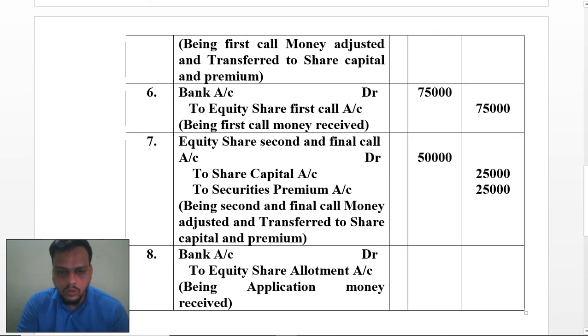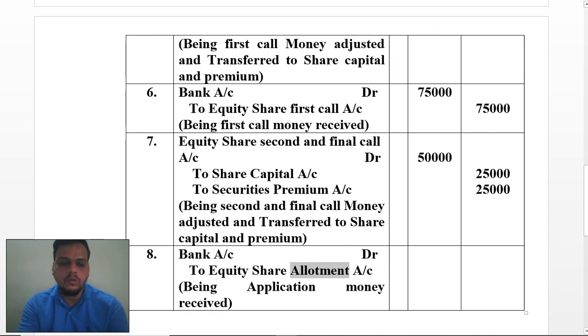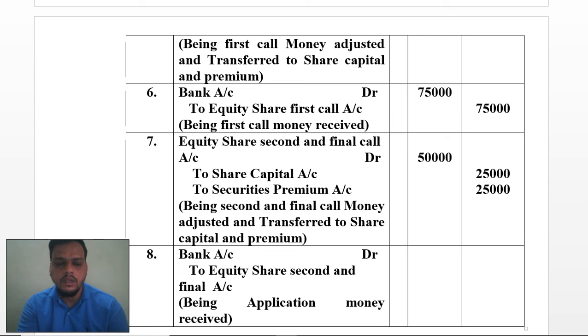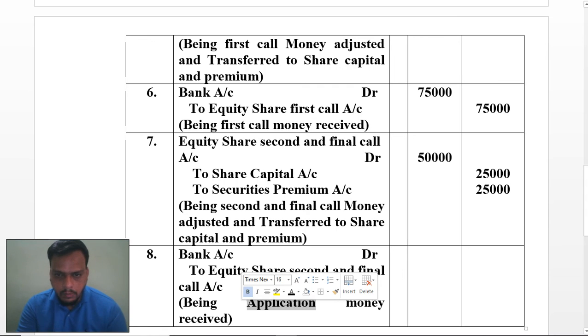Now here also for the entry of receiving money, you have to write second and final call account. Here also you can see that the account name has gone down. Make sure that whatever entry you are writing, it has the amount on that same line.